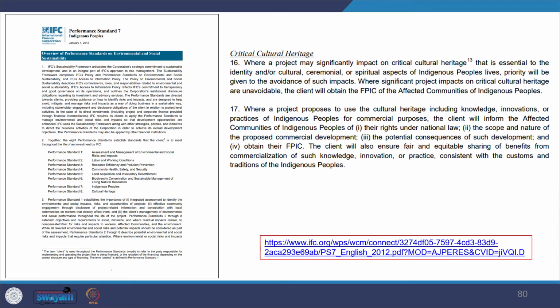And wherever the project intends to use the heritage, knowledge, or innovations of the people, they need to inform the affected communities of the indigenous people. So you see how these performance standards guide the usage of critical cultural heritage.